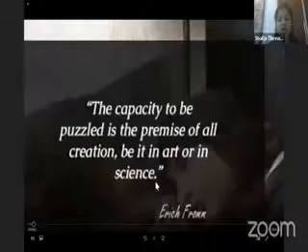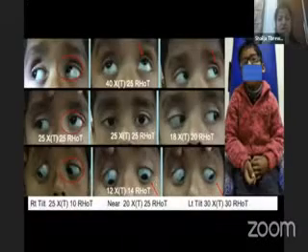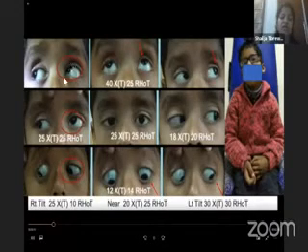Thank you, Dr. Shreya, for inviting me, and SPOSI for giving this opportunity. I would straight away go to the video. This is a case which surprised me and puzzled me for a long time during one of my surgeries. This patient presented with intermittent exotropia and hypertropia, with a motility pattern which resembled a superior oblique palsy of the left eye. You can see there is an inferior oblique overaction of the left eye and superior oblique underaction. There is also underaction in other gazes and overaction in other gazes.